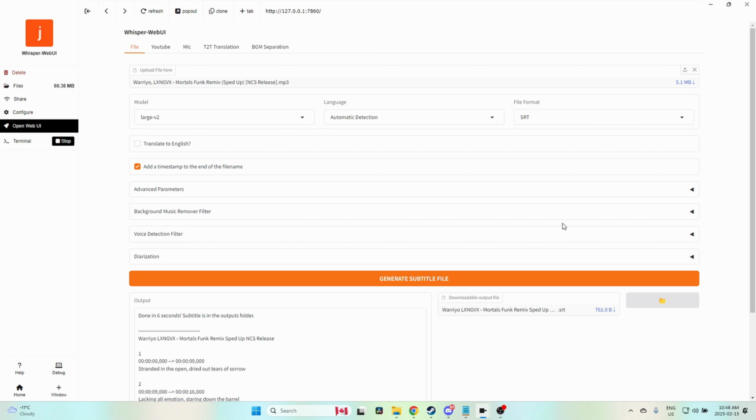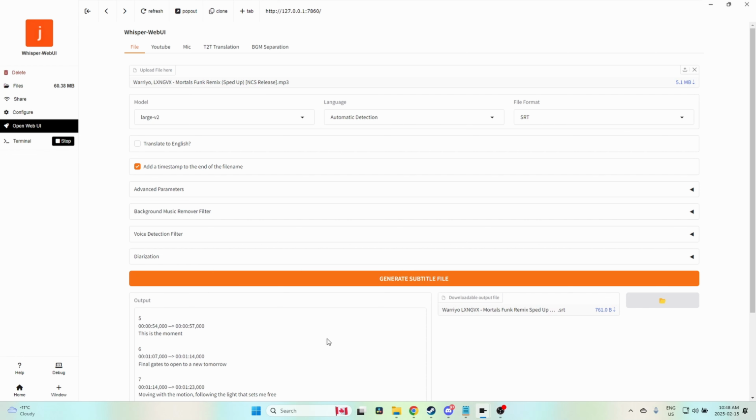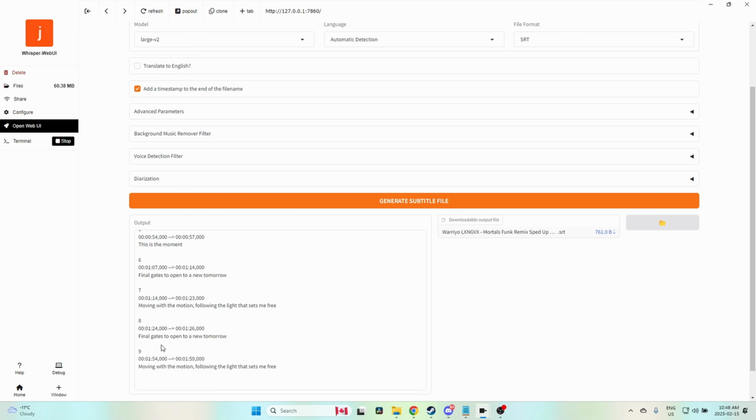That's the song that we were working on earlier. And that's it. So this is a good alternative to the transcription tool in DaVinci. And like I said, you've got it here as a time-coded output. You can actually load an SRT into DaVinci and load it up as a closed caption layer. And there we are. Now back to our original tutorial.